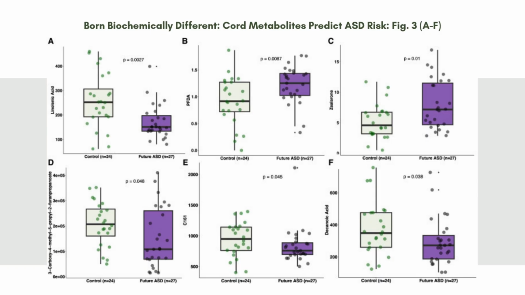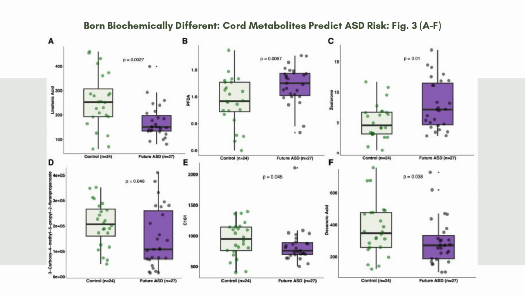In panel E, we have the CT61, which is a long fatty acid chain. Essentially, it's a metabolite. It's significantly lower in the ASD groups. This may suggest early deficits in lipid signaling or energy metabolism. Finally, panel F shows reduced dodecanoic acid, or lauric acid, a medium chain fatty acid. This is involved in antimicrobial activity and mitochondrial function.